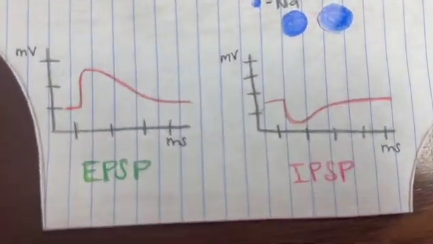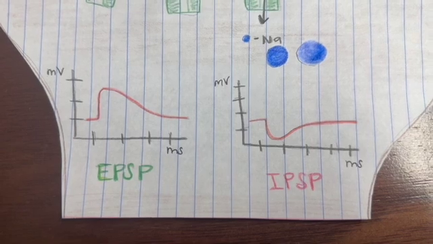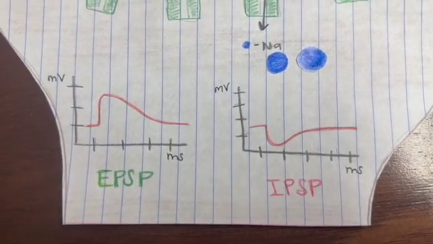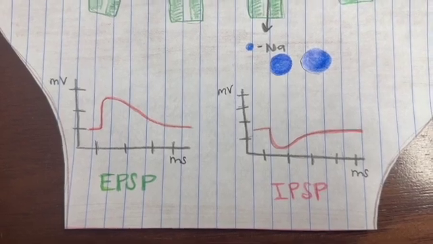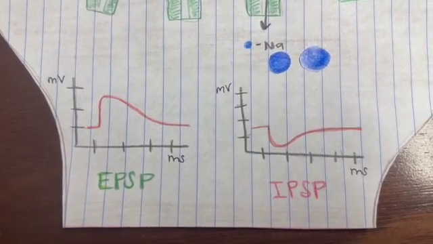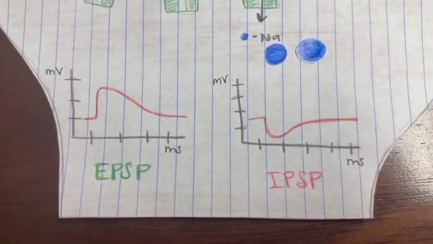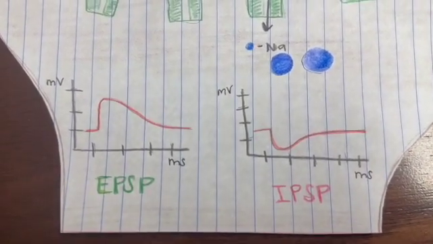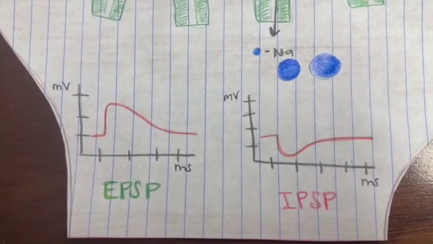EPSP is generated by the influx of positive ions such as sodium. IPSP is generated by an influx of negative ions such as chloride. Neural integration is when all the EPSP and IPSP combine to generate an action potential. Temporal and spatial summation is the combination of information from neural firing multiple times, or if they receive information from different neurons at the same time.